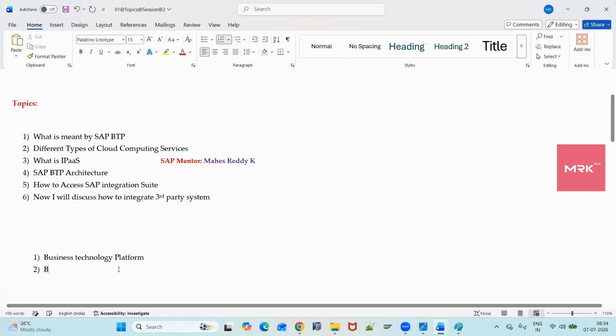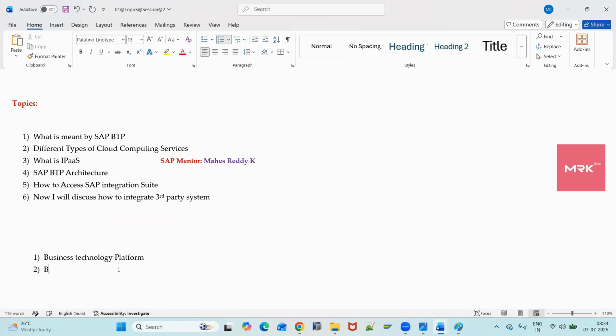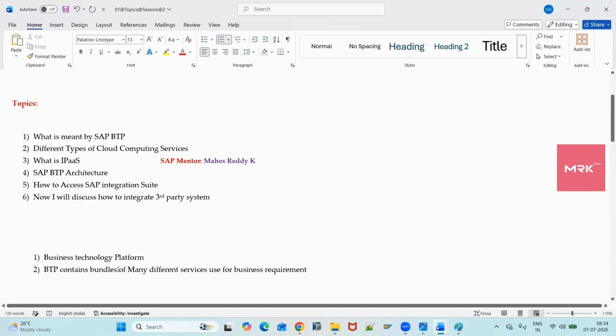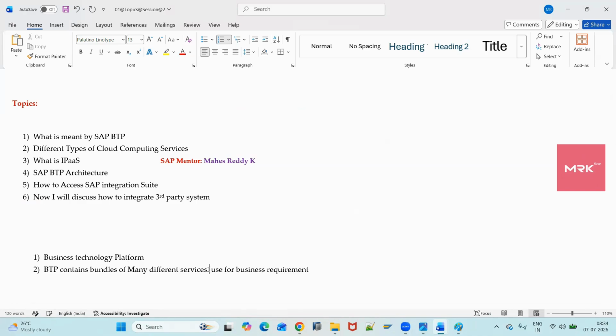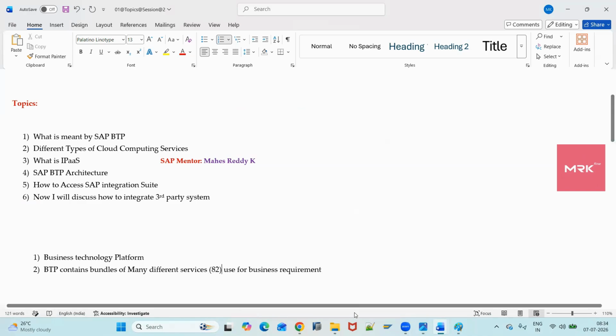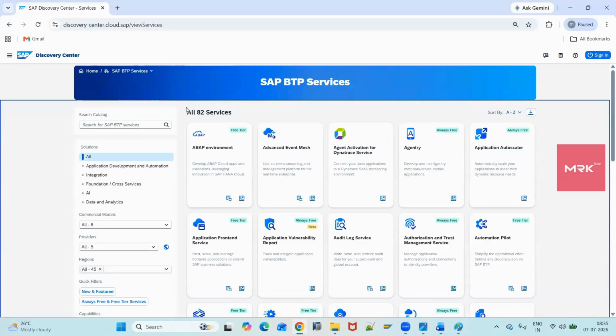Second, BTP contains bundles of many different services used for business requirements. How many services are there? Approximately 82 services. If you check in Discovery Center, a total of 82 services are there. Out of 82, one of the services is Integration Suite.